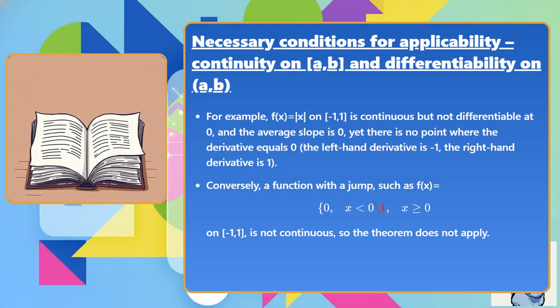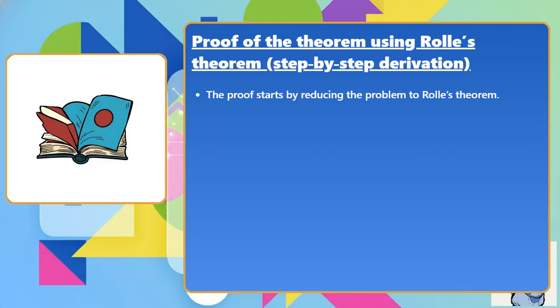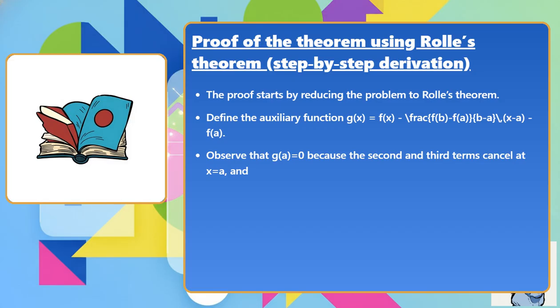The proof starts by reducing the problem to Rolle's theorem. Define the auxiliary function g of x equals f of x minus the fraction f of b minus f of a over b minus a times x minus a, minus f of a. Observe that g of a equals 0 because the second and third terms cancel at x equals a, and g of b equals f of b minus the fraction f of b minus f of a over b minus a times b minus a, minus f of a, which simplifies to f of b minus f of b plus f of a minus f of a equals 0.